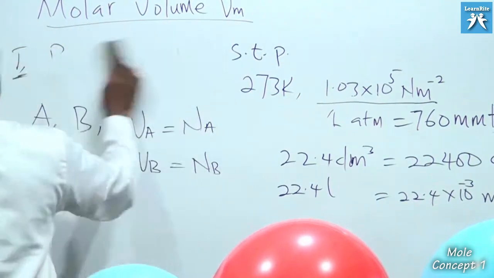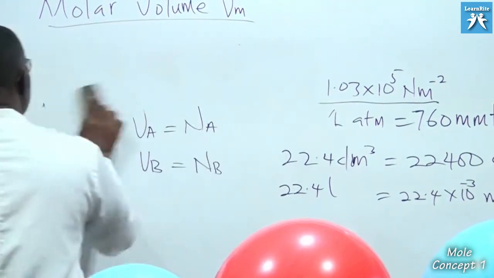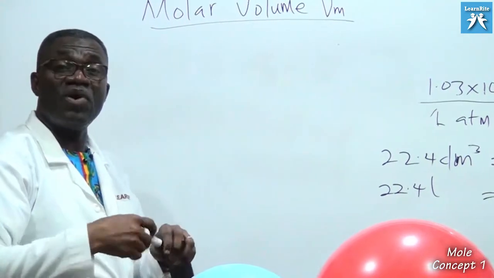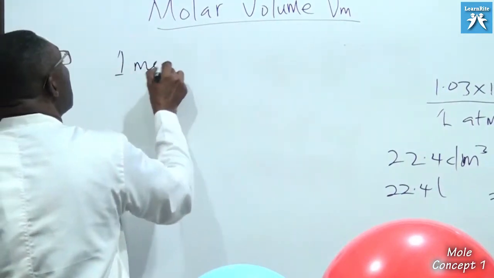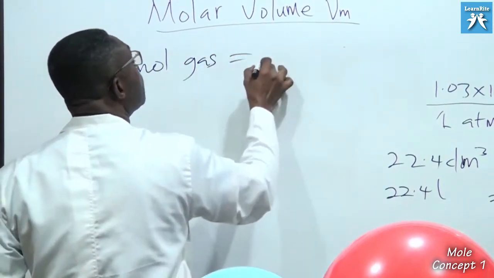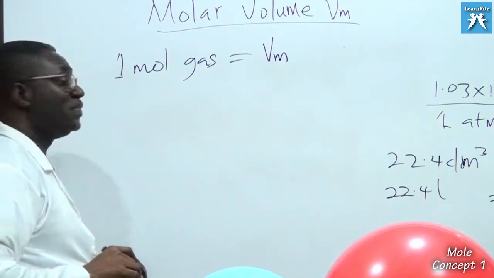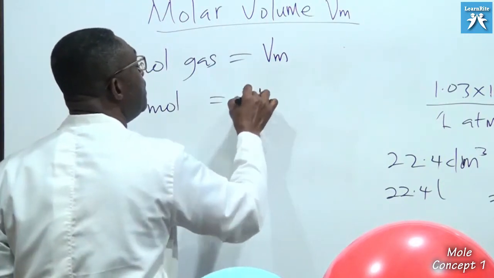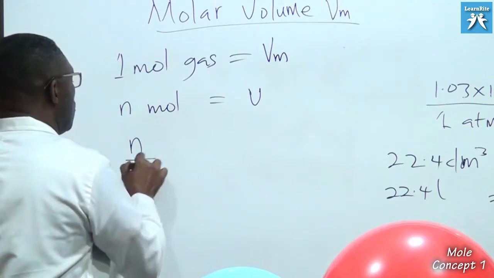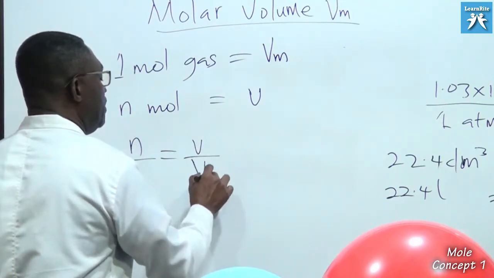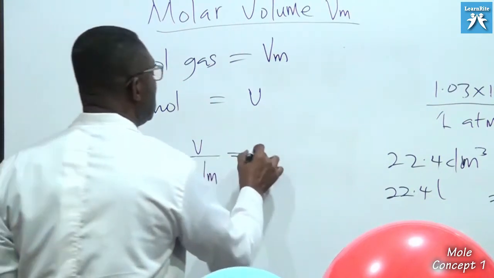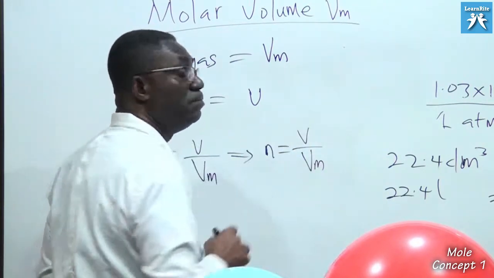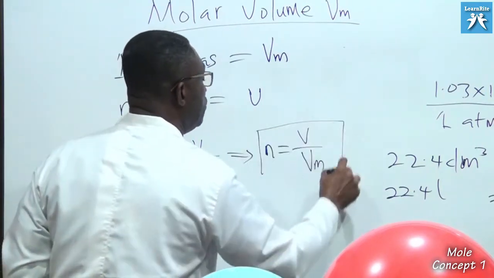So again here, let's derive our formula. If at STP, 1 mole of any gas occupies what you call the Vm, then any moles, n mole, should be able to occupy any volume V. So again, n over 1 equals V over Vm, which gives us n equals V over Vm. Again, a formula that we use in calculating various parameters.